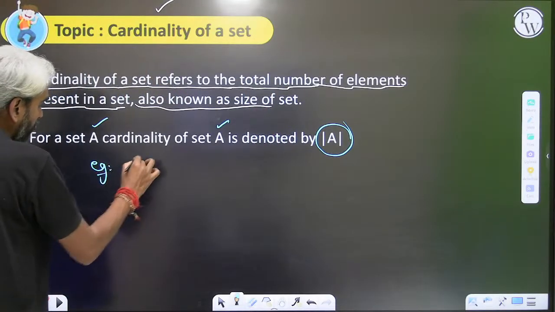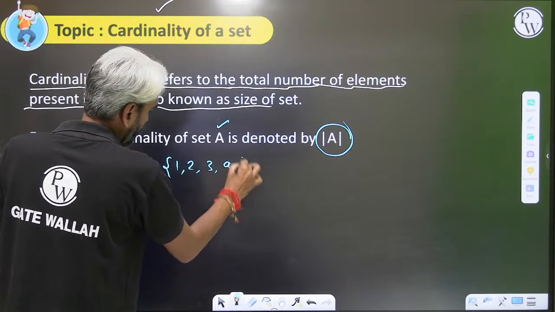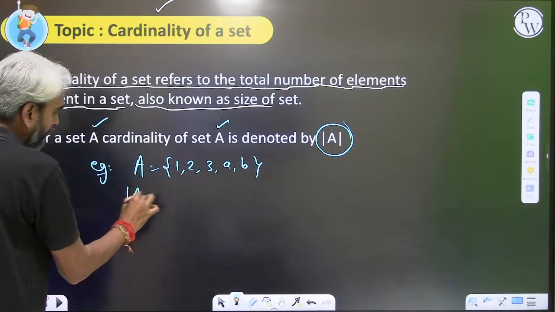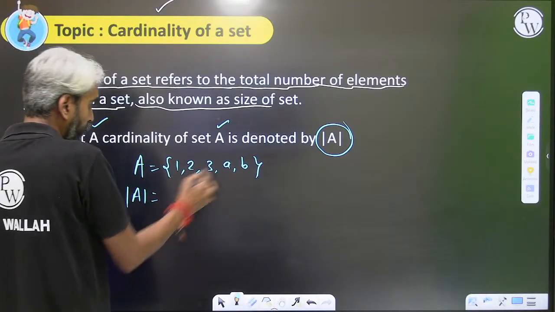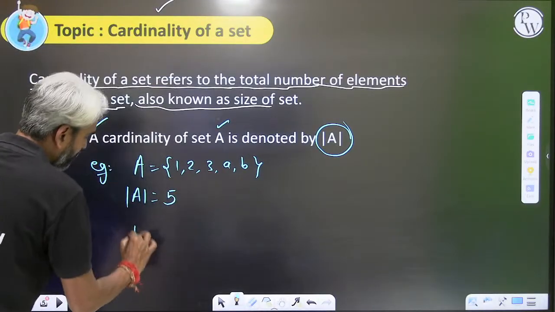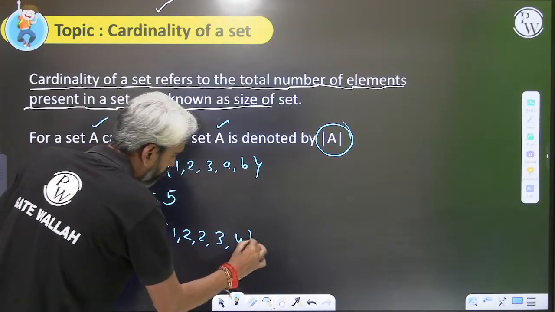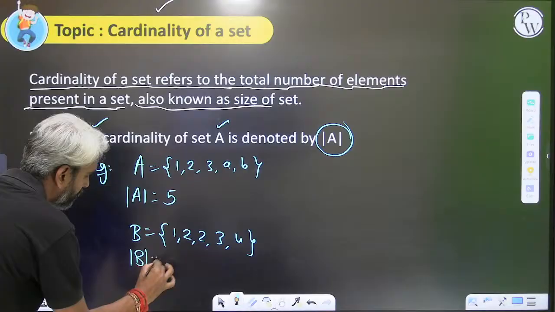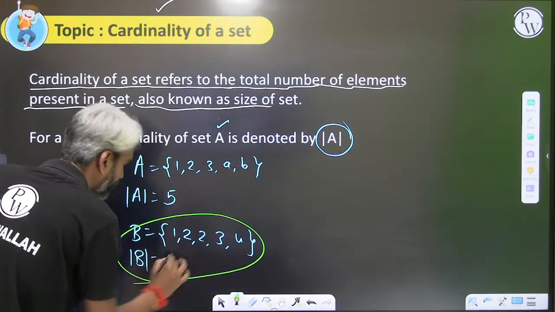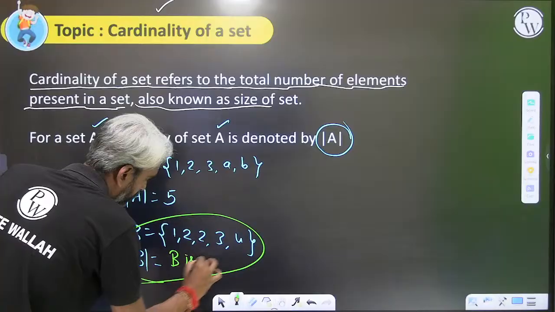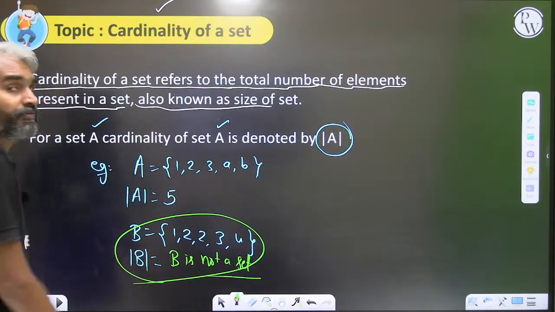So it's simple. Let's assume I have A equals 1, 2, 3, a, b. What is the cardinality? How many elements are there in this set? There are 5 elements: 1, 2, 3, 4, 5. Now what will be the cardinality of B? Please try to understand, B is not a set. So there is no point in defining the cardinality for something which is not a set.